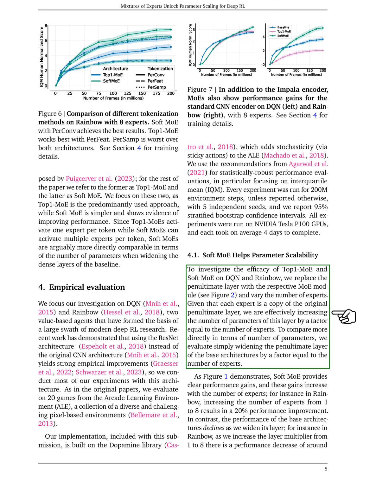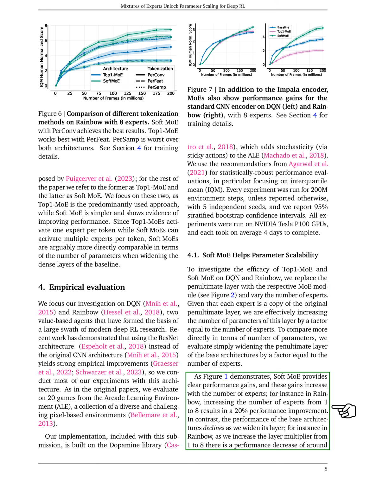Our findings reveal that Soft MoE significantly enhances performance, and this improvement escalates with an increase in the number of experts. For example, in Rainbow, boosting the number of experts from 1 to 8 leads to a 20% improvement in performance. Conversely, enlarging the layer in the base architectures results in a performance decline. Specifically, in Rainbow, increasing the layer size from 1 to 8 causes a roughly 40% decrease in performance. This outcome aligns with previous research indicating the challenges of scaling up deep RL networks. While Top1-MoE shows some benefits when added to Rainbow, it does not demonstrate the parameter scalability observed with Soft MoE.